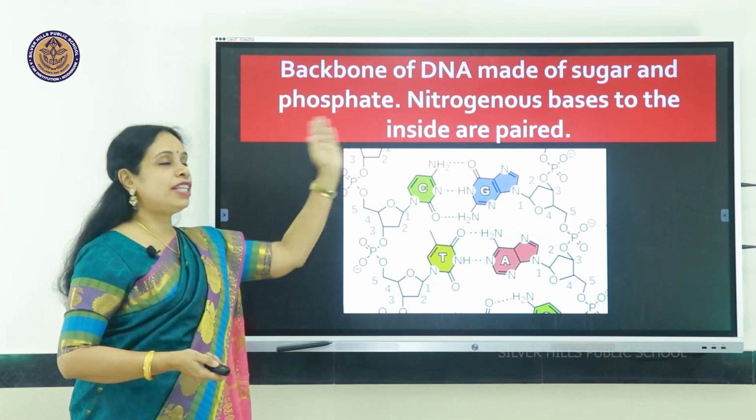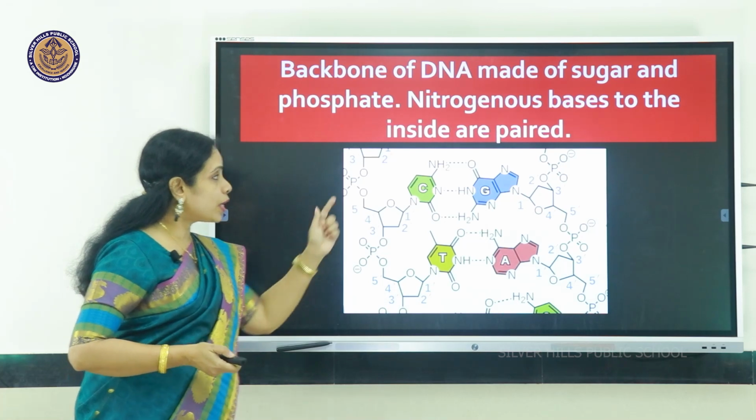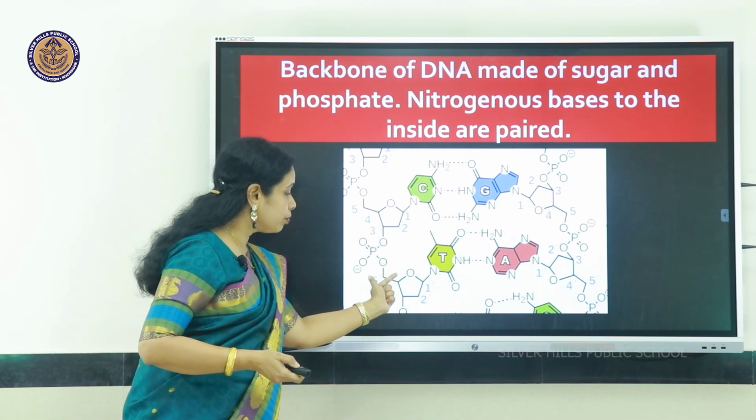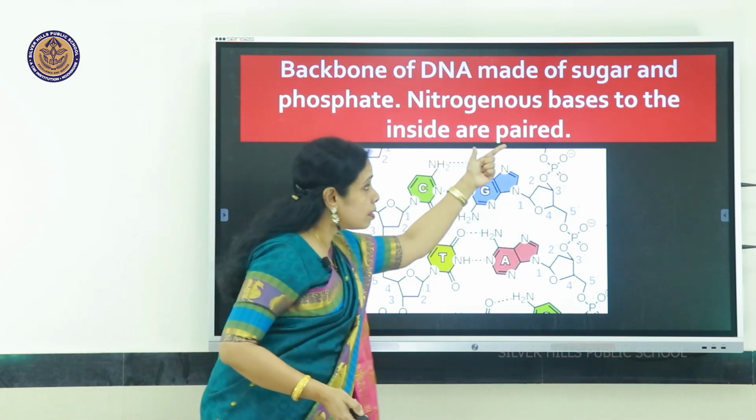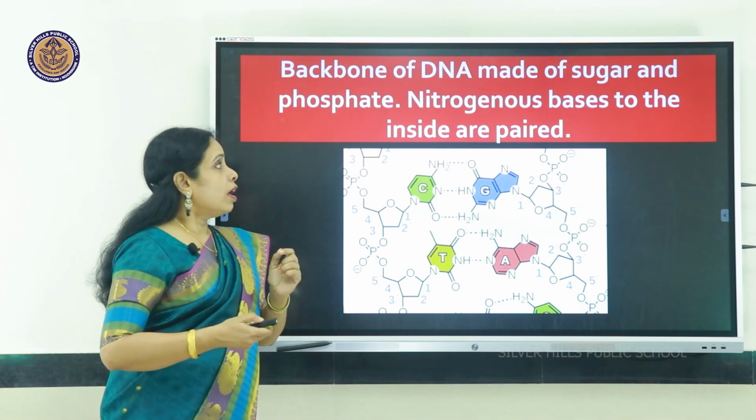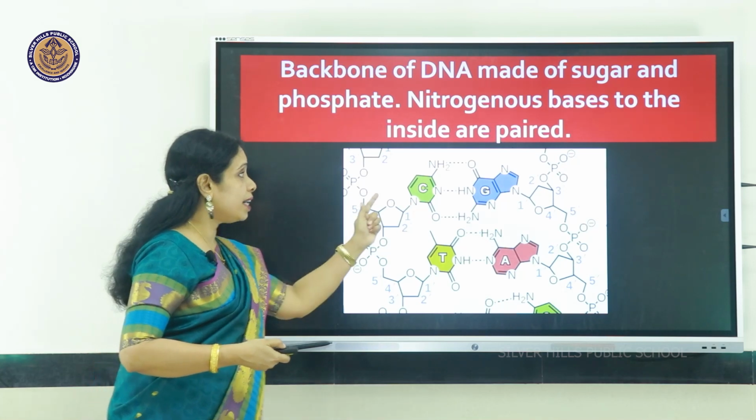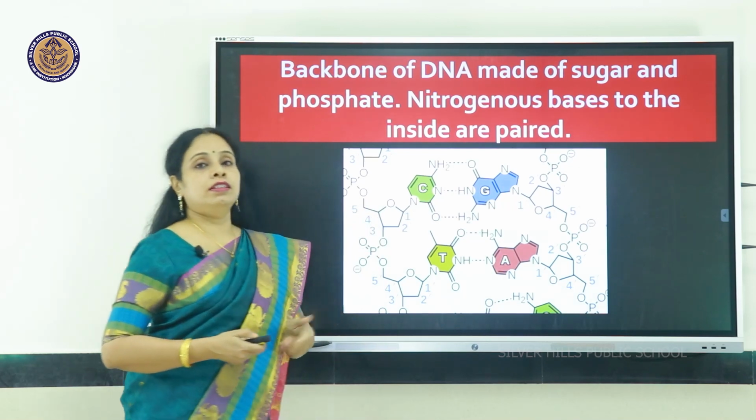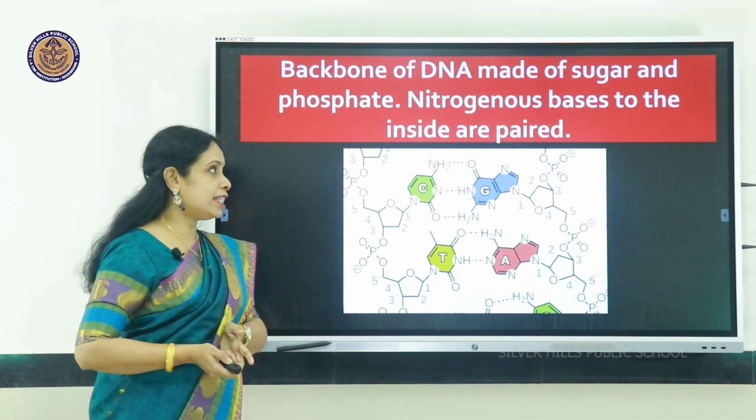The backbone of DNA is made up of alternating sugar and phosphate. You can see the pentose sugar here. Over here, this is the pentose sugar and the phosphate group. On the other strand also there is phosphate and sugar, like that. Whereas the nitrogenous bases are to the inside, they are facing the inside, and the nitrogenous bases are attached to the sugar, to the pentose sugar. We will see that structure in great detail.